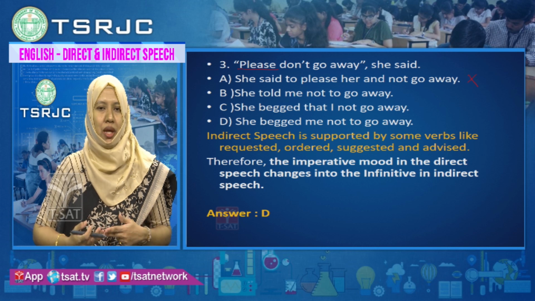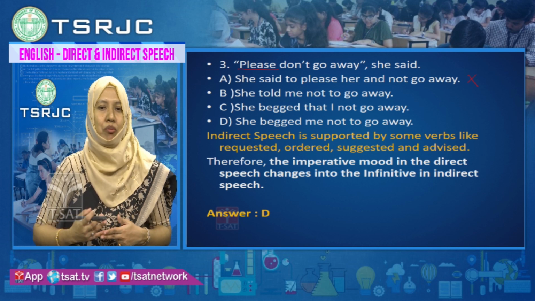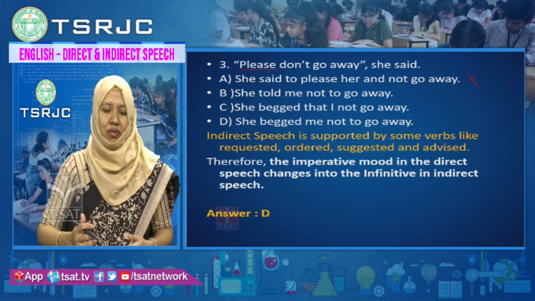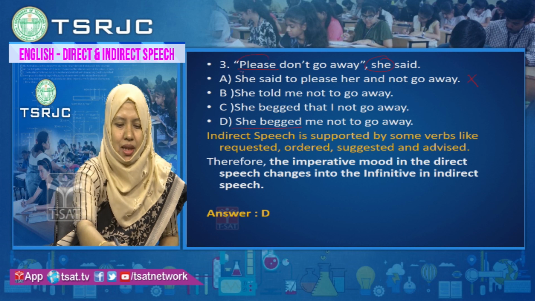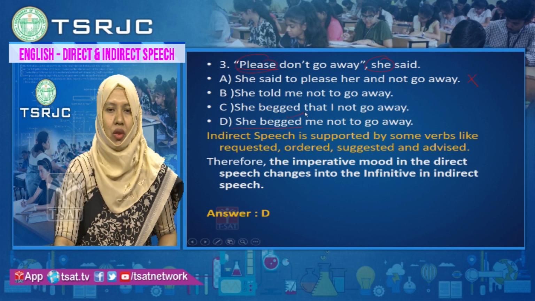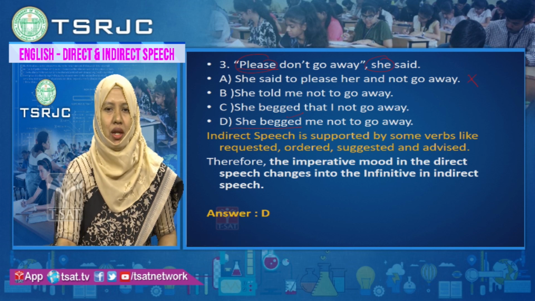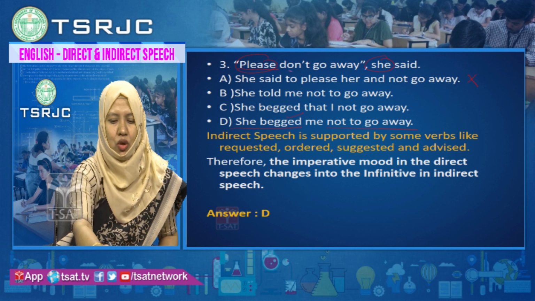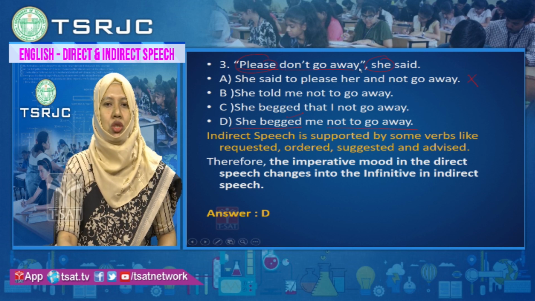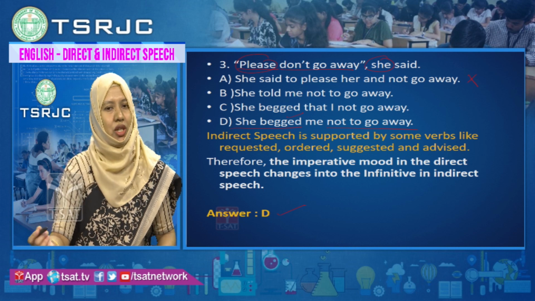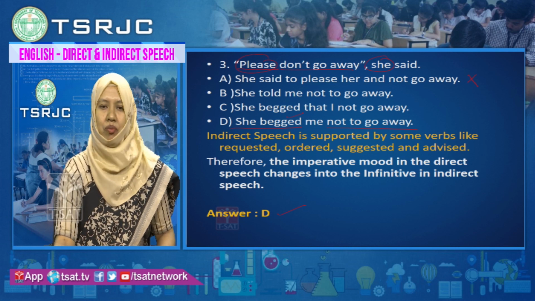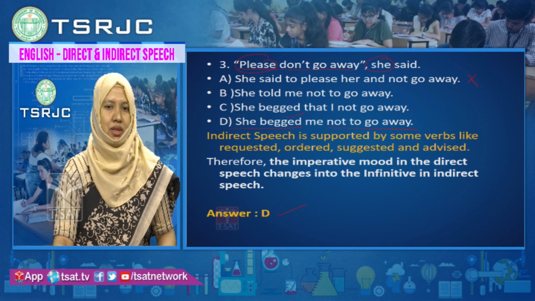She begged me not to go away. She will be the same, she begged. Please is there, that is why we are using begged, or we can write requested also. She begged me not to go away. Don't go away will change to not to go away. So, here the correct option is option D. She begged me or she requested me not to go away. Begged is nothing but requested.